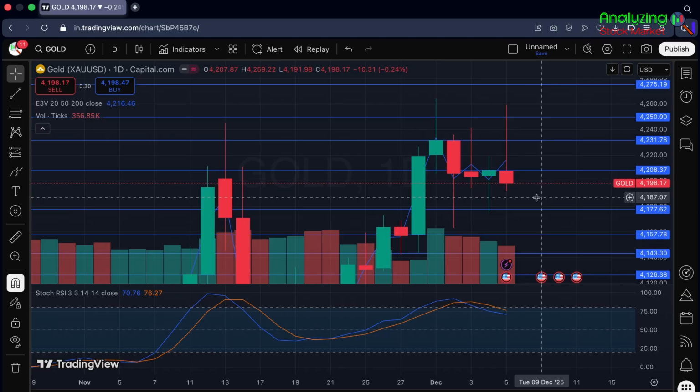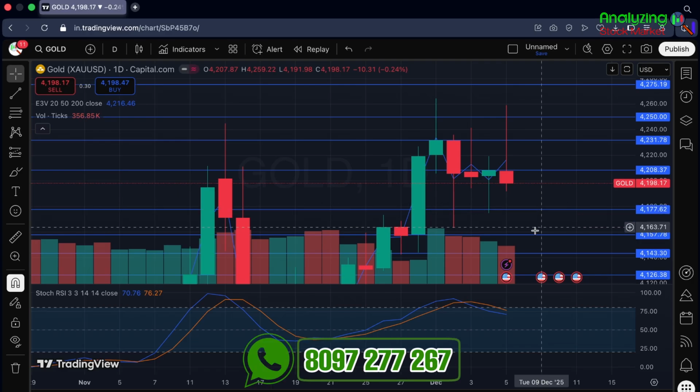Now let's talk about my opinion on the gold USD pair for this week. According to previous week momentum, I'm expecting a negative closing in this range, that is 4177 to 4150. So I'm expecting a negative closing in this range.